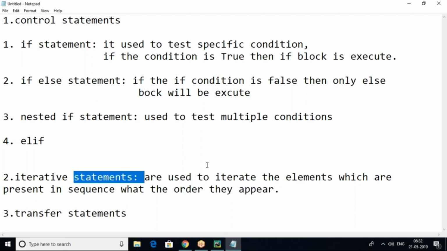So iterative statements are used to iterate the elements which are present in sequence, in the order they appear.